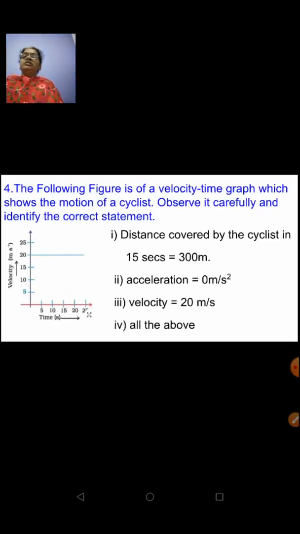Next, the following figure is of a velocity time graph which shows the motion of a cyclist. Observe it carefully and identify the correct statement.